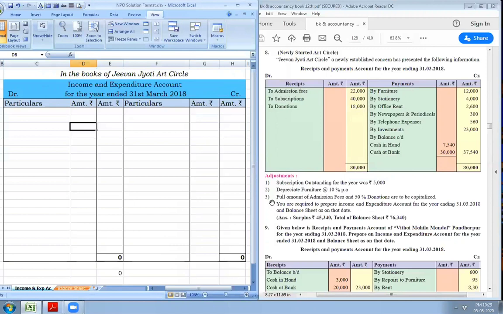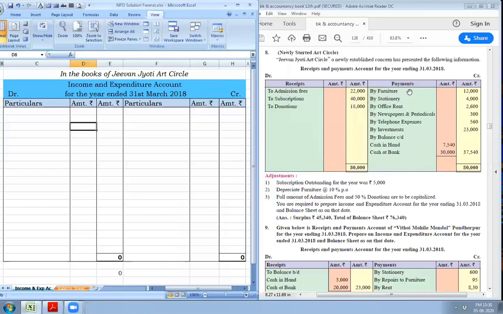If you observe adjustment number 3, full amount of admission fees and 50% of the donations are to be capitalized. That means we have to transfer the entire admission fee to capital fund and 50% of the donations to capital fund. And the rest 50% of the donations are to be recorded to income and expenditure account, credit side as income.